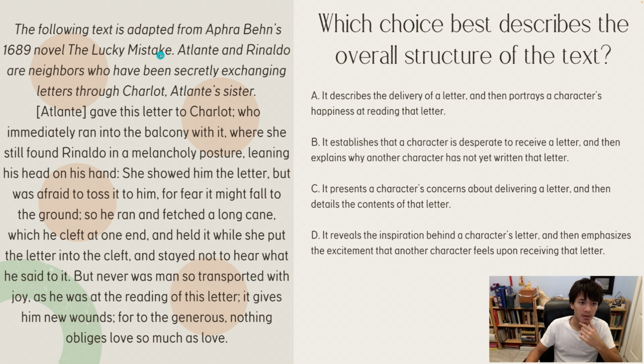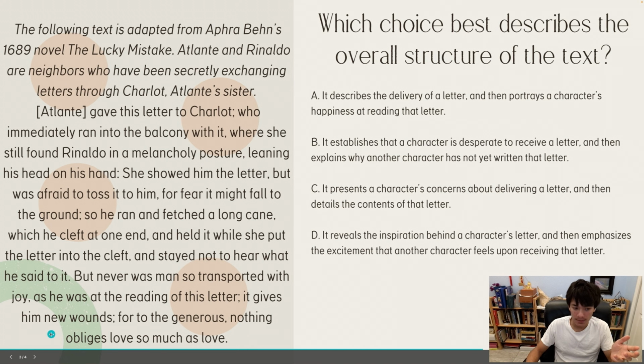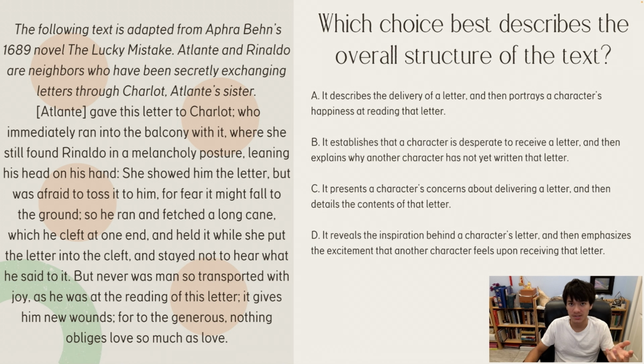Because we know from the preview that Edlant and Ronaldo are secretly exchanging letters through Charlotte, Edlant's sister, who's the woman here in question, that can give us an idea as to what's going on here, right? So perhaps Ronaldo is sad because he hasn't gotten letters, so that when he gets his letter, he becomes very happy. This makes sense because upon getting the letter, he becomes happy. So he's sad for some reason. Perhaps he's separated from his secret love, and then he receives the letter and becomes overjoyed, okay? So now that we understand the idea of what's going on here, we can look at the questions.